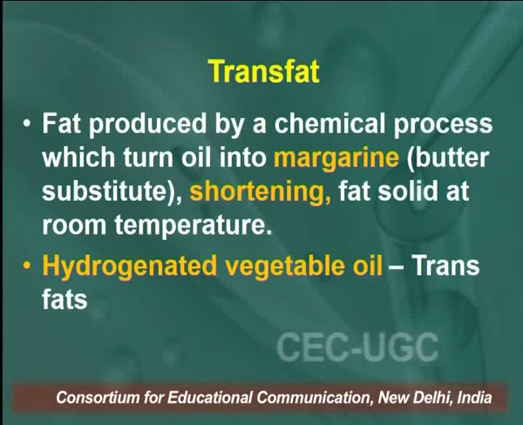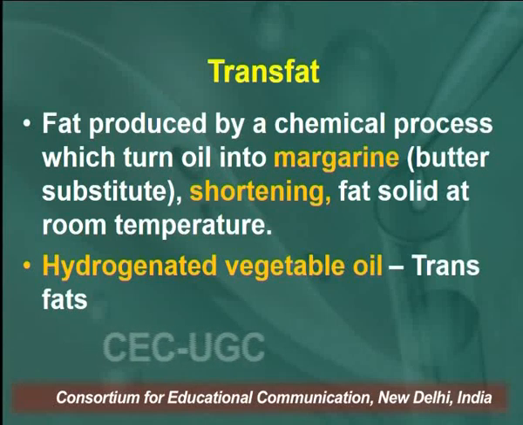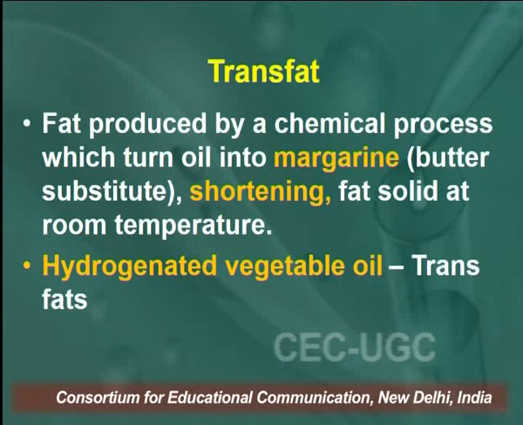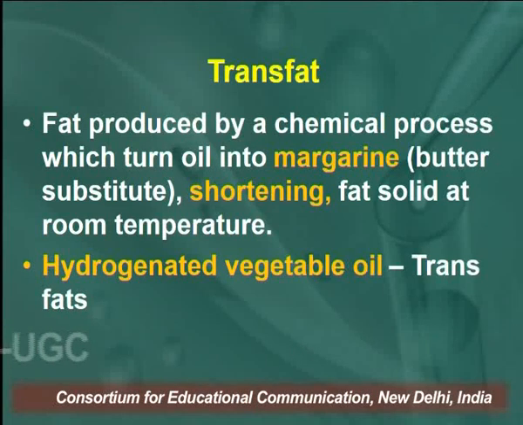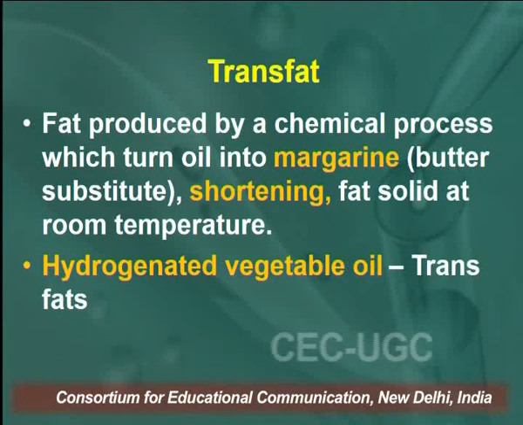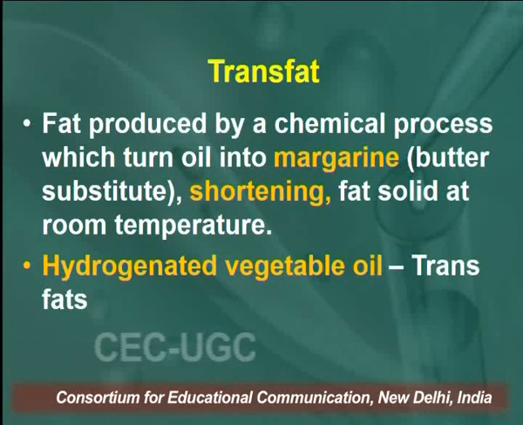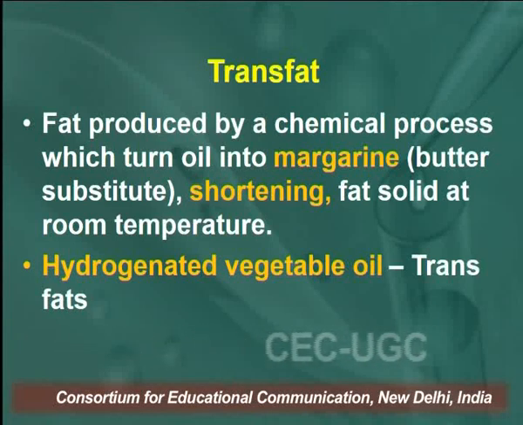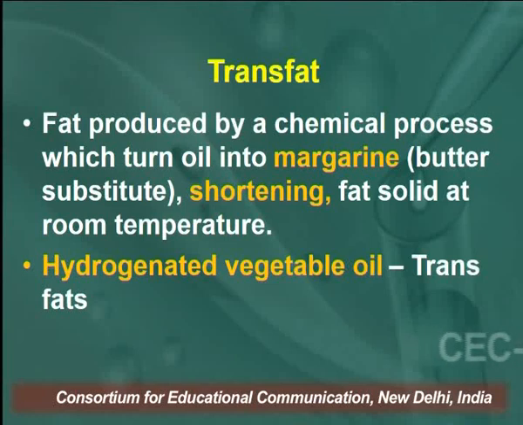So, trans fats are produced by a chemical process which turns oil into margarine, or we can say a substitute of butter, also called shortening. During that process, the fat becomes solid at room temperature. The oils, which have triacylglycerols or triacylglycerides, are converted into solid fat at room temperature.